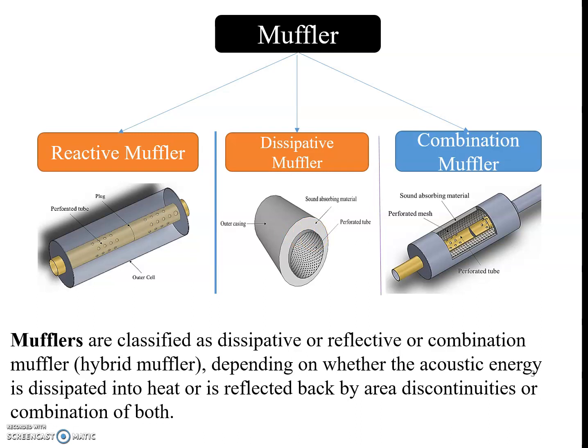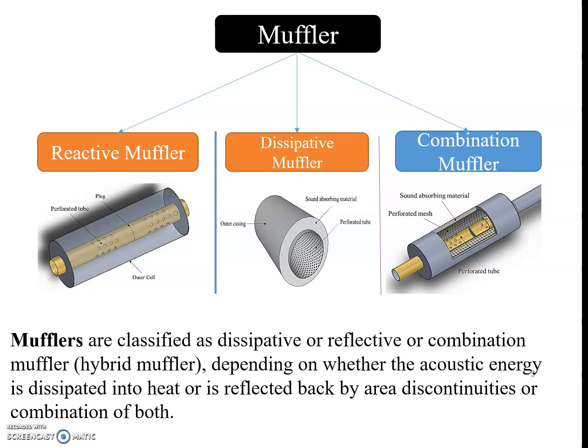So to take advantage of both types, the dissipative muffler and the reactive muffler, researchers and designers combined them to get the required performance over the broader frequency range of interest and created the combination muffler. The reactive muffler works at a narrower, short range of frequency, while the dissipative muffler works at a larger frequency range. So, taking the advantage of both, researchers designed the combination muffler, which works at the broader frequency range of interest to minimize the sound.